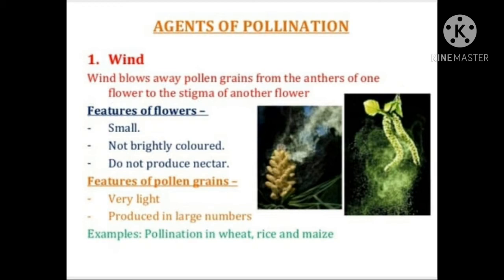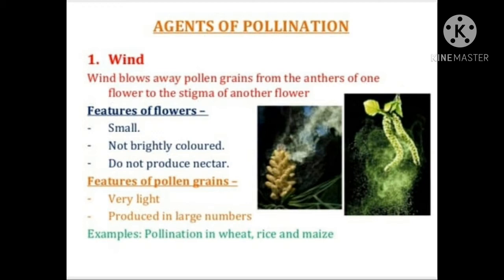Now features of the flower: they must be small. Wind pollination takes place in small-sized flowers, and these are not brightly colored and they don't produce any nectar. Means these flowers don't have anything for attracting birds and insects.